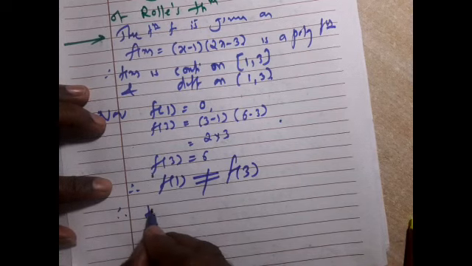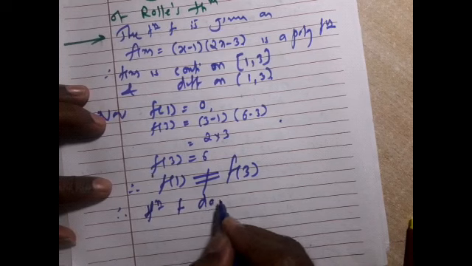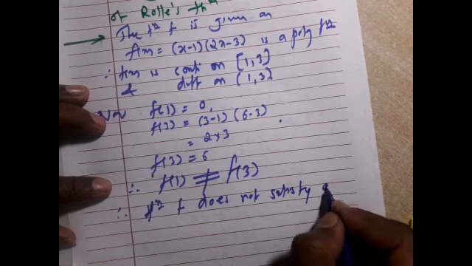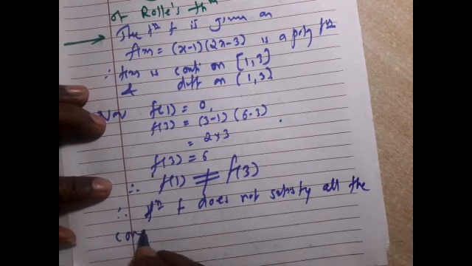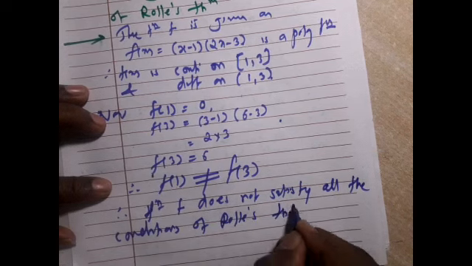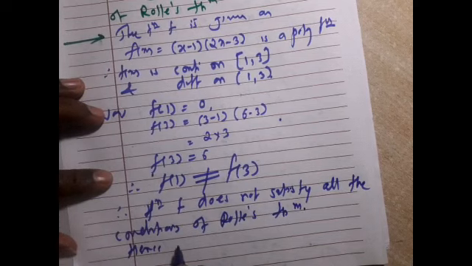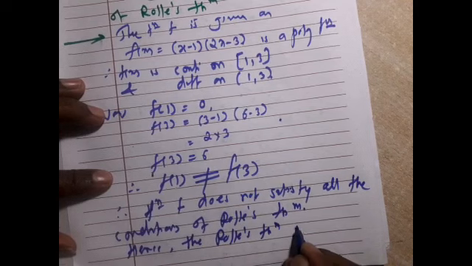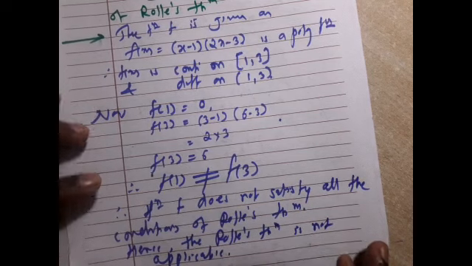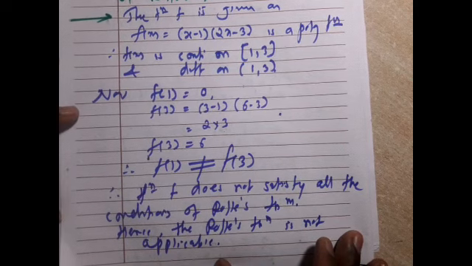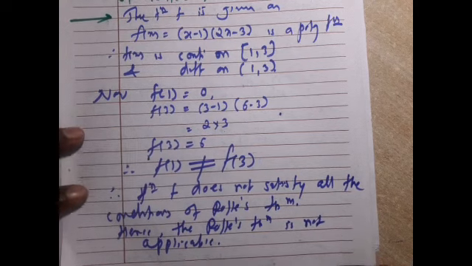Therefore, the function f does not satisfy all the conditions of Rolle's theorem. Hence, Rolle's theorem is not applicable. So, very important that all three conditions must be satisfied. If any one of the conditions is not satisfied, then Rolle's theorem is not applicable.